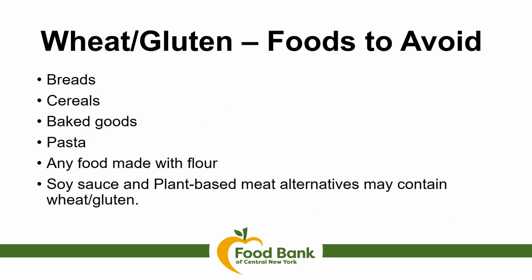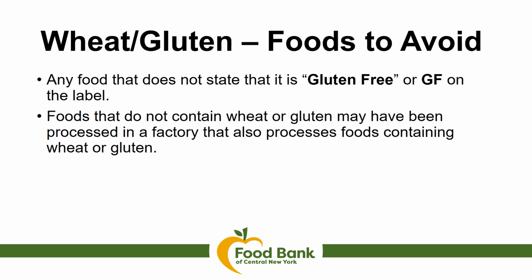For an individual who's avoiding wheat or gluten, the foods to avoid would be breads, cereals, baked goods, pasta, any food made with flour, wheat flour, or rye or barley. Soy sauce and plant-based meat alternatives may contain wheat and gluten. Any food that does not state on the label that it is gluten-free or has the initials GF, foods that do not contain wheat or gluten may have been processed in a factory that also processes foods containing wheat or gluten, so an individual would want to most likely stay away from them.